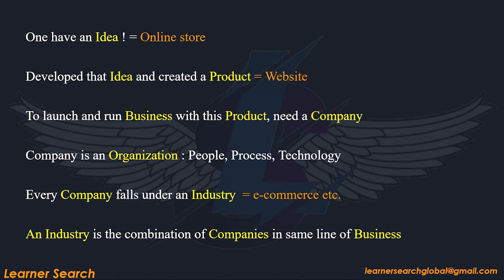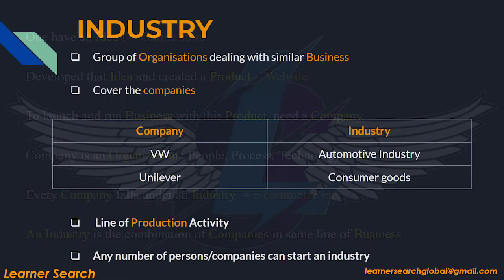If you take any company, that falls under one industry, right? So, industry refers to a combination of these companies which work on the same line of business. Let's discuss all these one by one. First, industry. It is a group of organizations dealing with similar business and covers the companies. For example, Volkswagen is a company that belongs to the automotive industry.